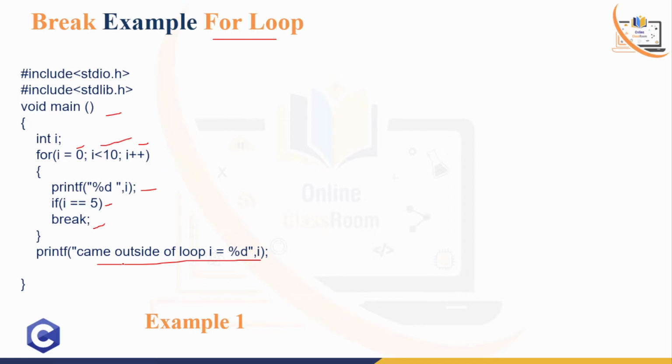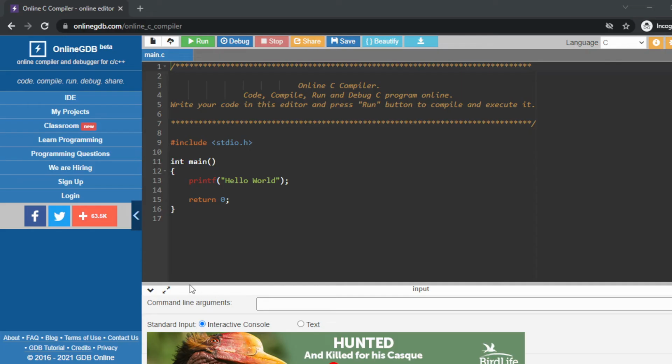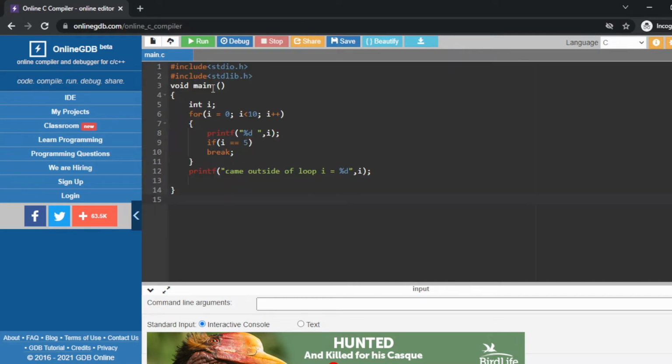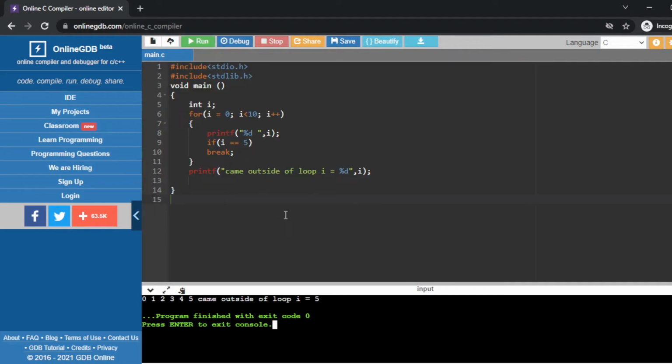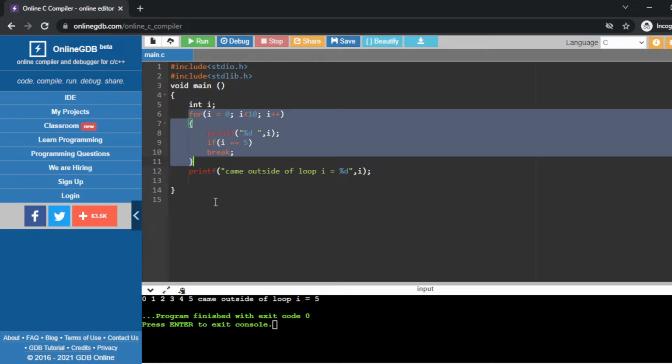Now let's go to the compiler and run this code in an online compiler. Let's check what happened. Your output will be 1 to 5. After that, coming outside the loop, i equals 5. When the value of i equals 5, this particular break statement will work, and it actually breaks this loop.